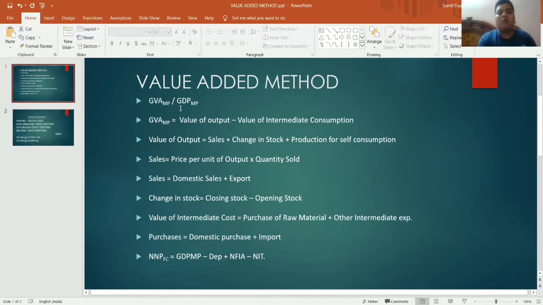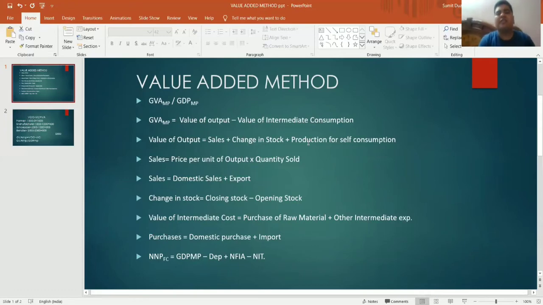So we have to understand the formula. And when I talk to you regarding the concept of value of output, what comes under the value of output? Value of output means value of production. If the value of output is given to you, then very good. If it is not given to you, then you have to add three components. First component is sales. Second component is change in stock. And the third component is production for self-consumption.